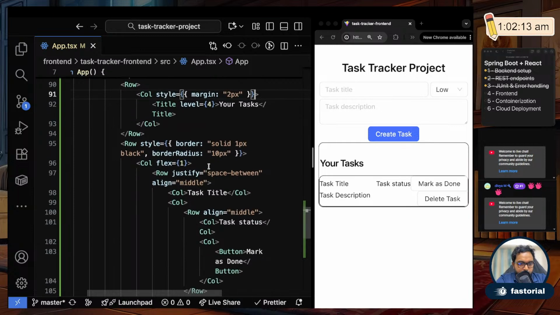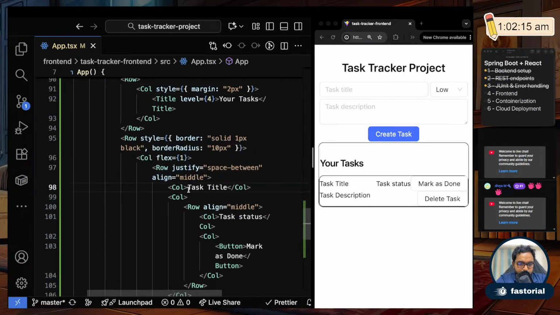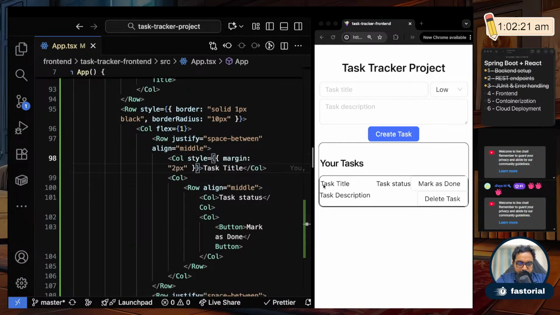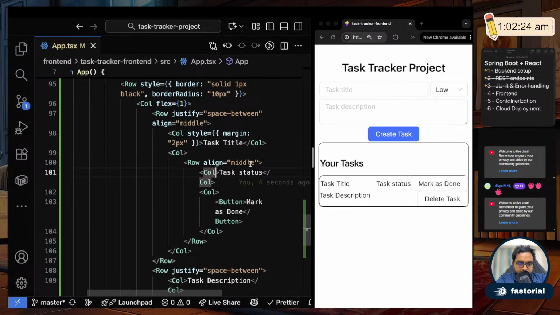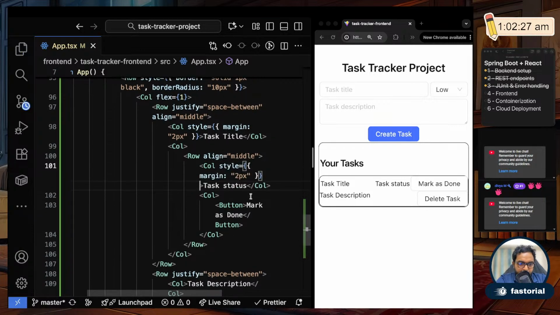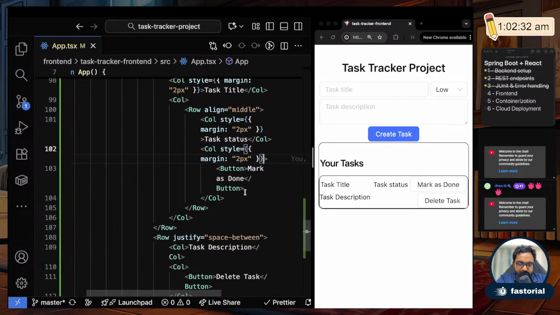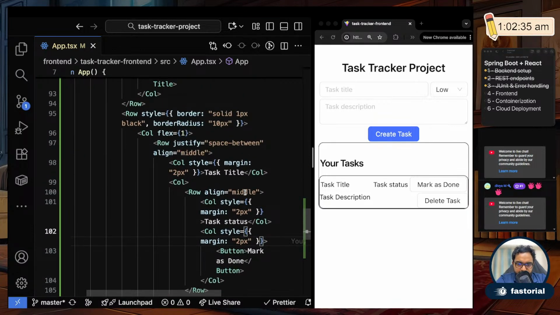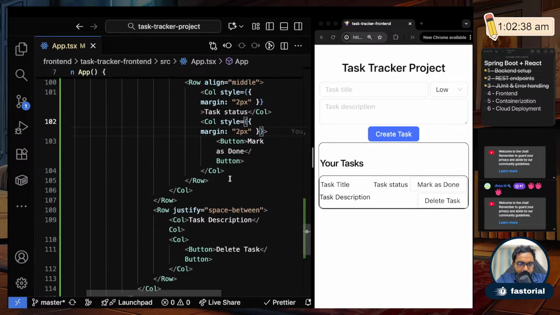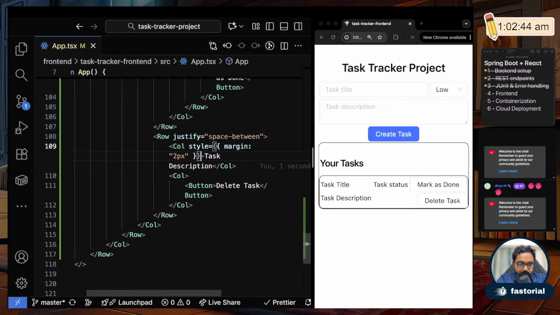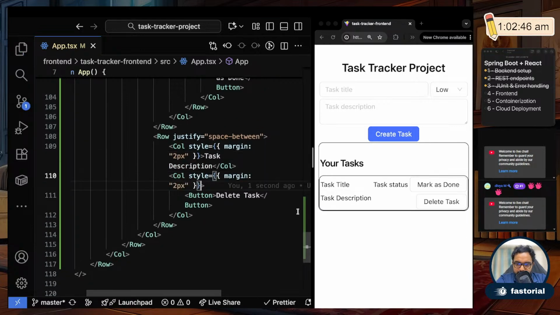The next one is this column, the task title itself. Okay, so that got a small gap now. And then the task status, got a small gap. The button, got a small gap. The gap is not large enough, so should we make it 4px? Okay, let's see. Here task description, and for the button also we'll give 2px. Okay, so it's kind of okay, but not the best. We'll do one more thing.